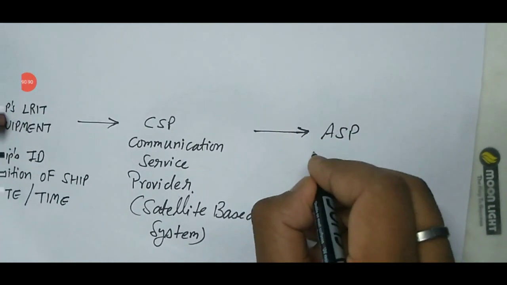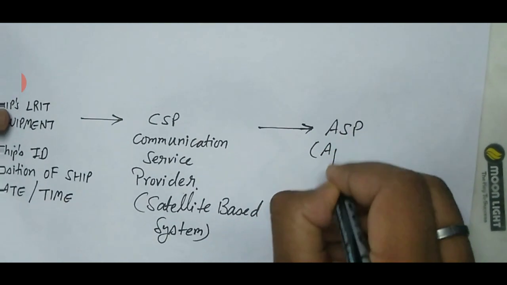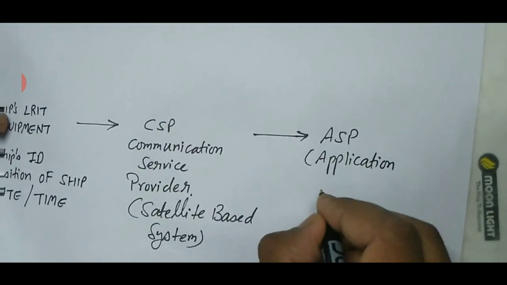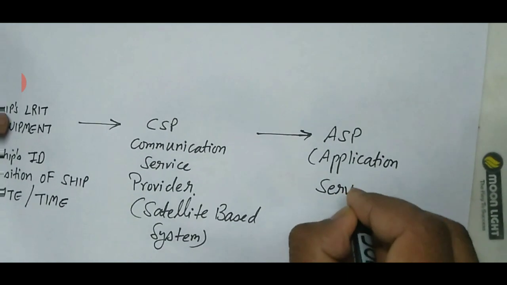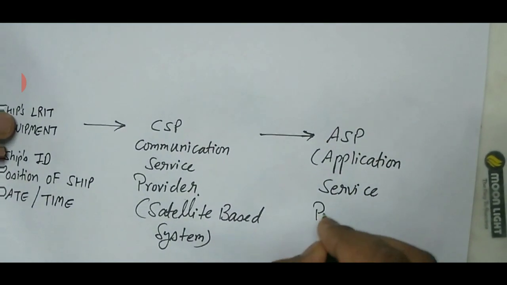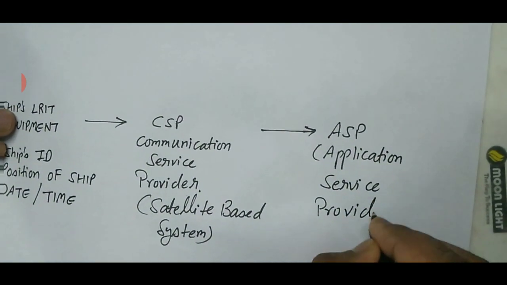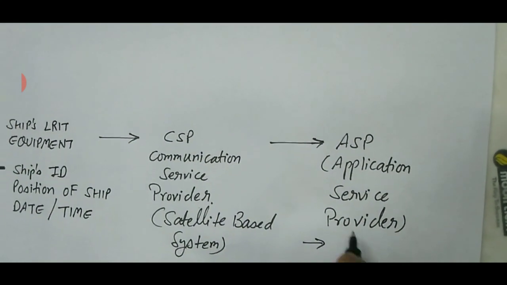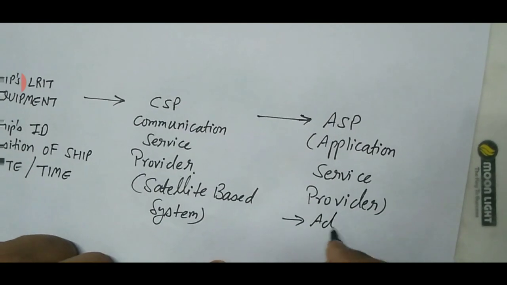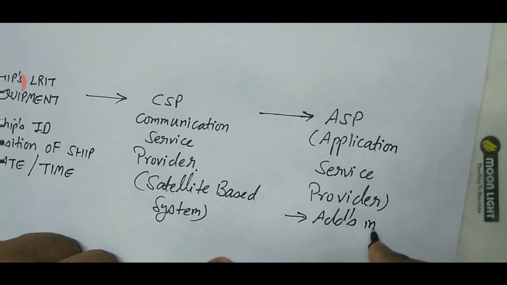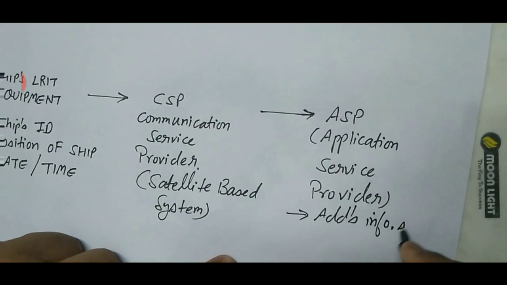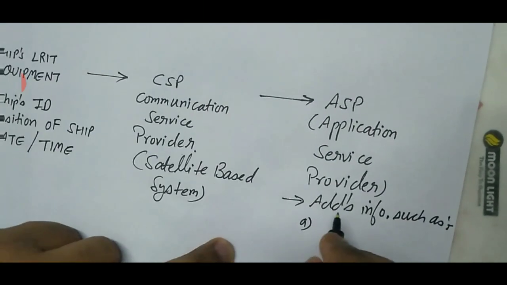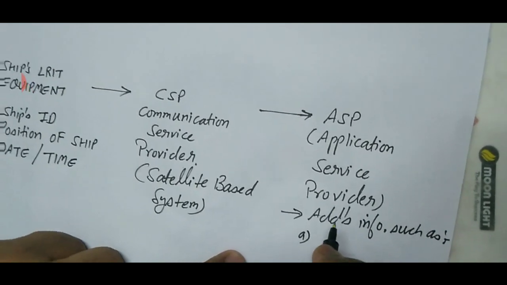Now the data goes to ASP, that is application service provider. ASP adds data to the data obtained from the LRIT of the ship.